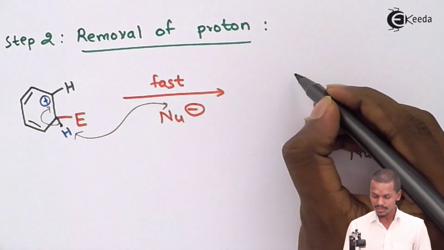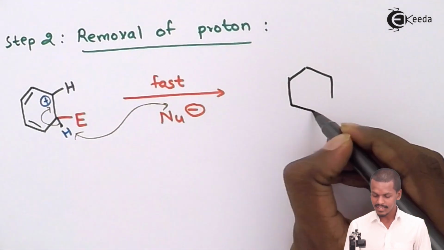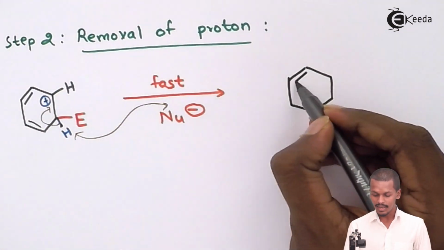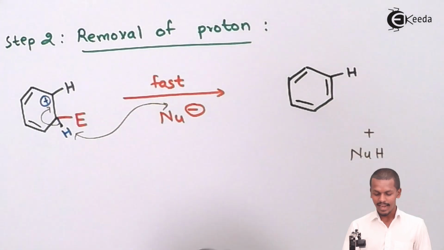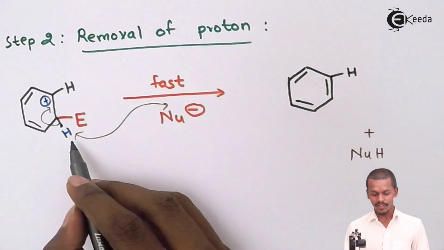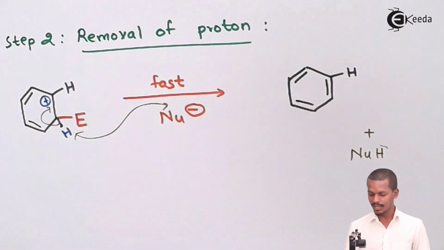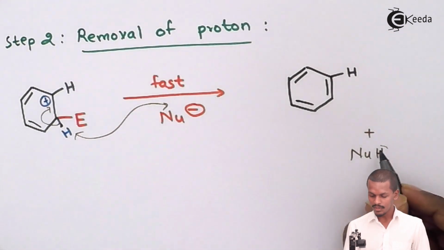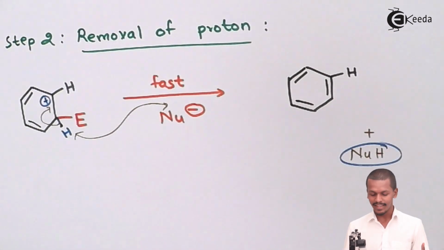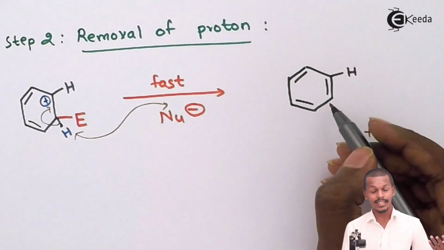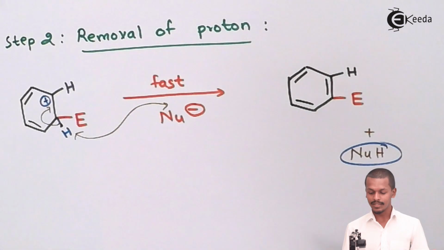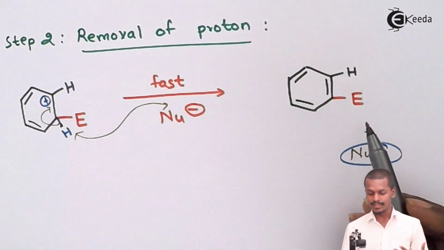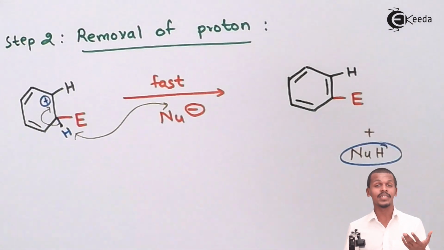So that is the thing that we could observe, that this is the benzene ring, and see the double bonds are in this format, where we could see that a hydrogen atom was here, and meanwhile this hydrogen atom that I have represented over here, making this to be noted as NuH, and the rest of the part that has been remaining is the electrophile. So therefore this is the electrophile that we have. So this is basically a monosubstituted benzene, and that is the reason that this E is representing an electrophile.